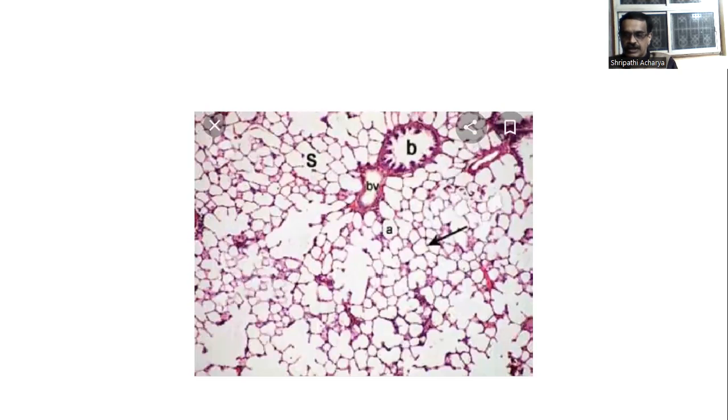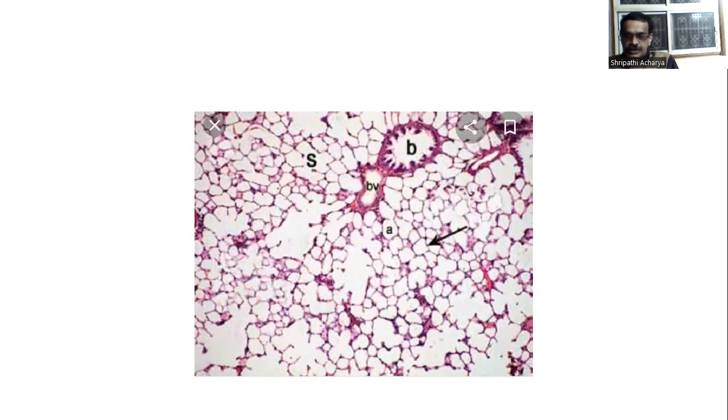So this is the histology of the lungs. You can see the bronchioles. Bronchioles are lined by pseudostratified columnar ciliated epithelium. Under that, there will be submucosa and smooth muscles, and these smooth muscles are responsible for bronchospasm in asthma. There will be cartilage and the outermost covering.